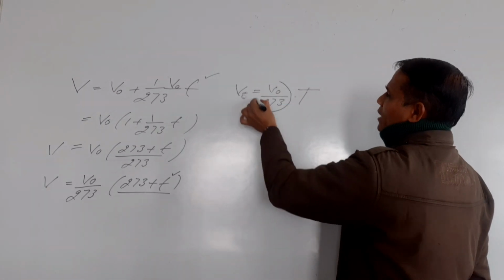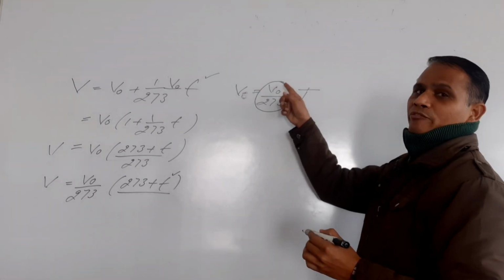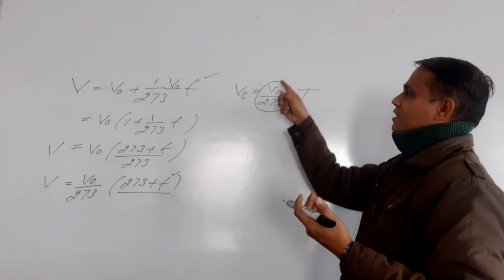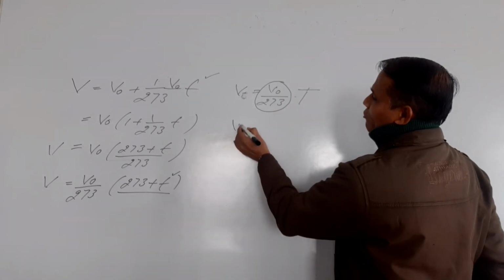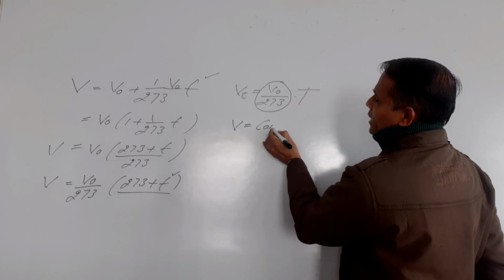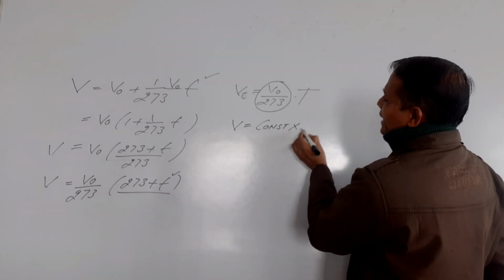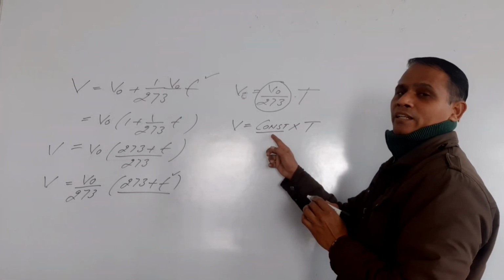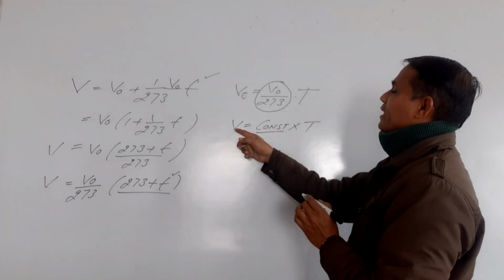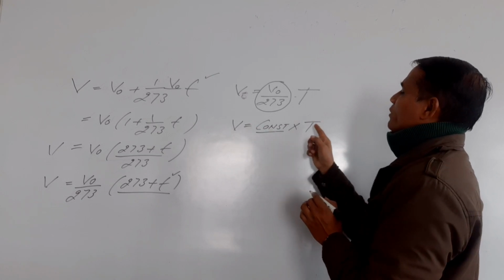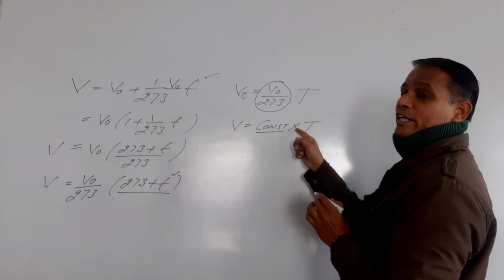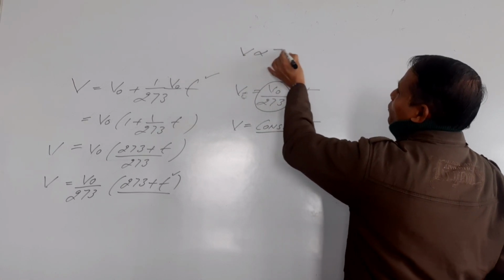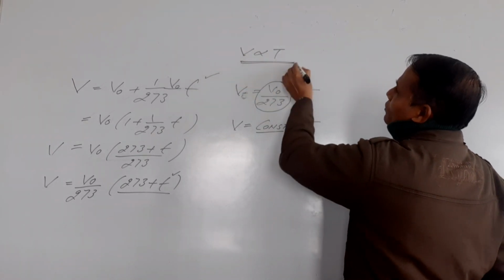Student, this quantity is a constant quantity. V naught upon 273 of a fixed mass is constant. So you have V is equal to constant into T. You can replace the constant by K. So V is equal to constant into T, and you can write V is directly proportional to T. So this is the relation.